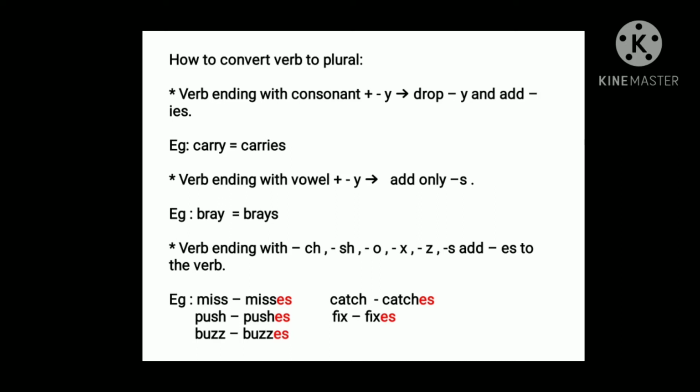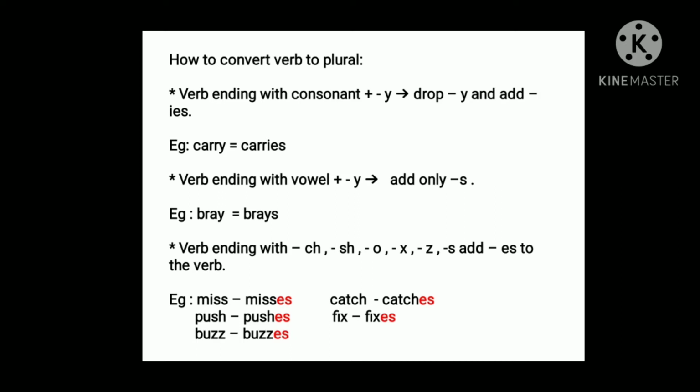Before y there is r. R is a consonant, so you will drop y and add ies. Similarly for study, before y there is d. It's a consonant, so you will drop y and add ies: studies.